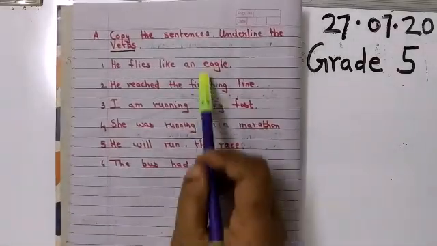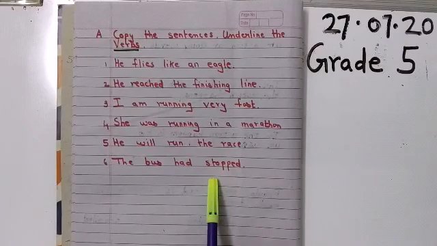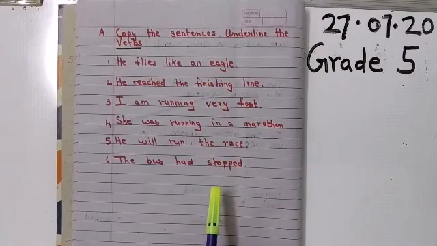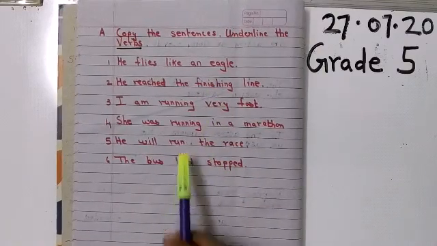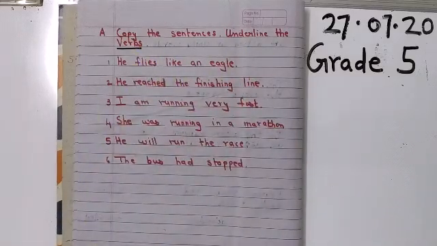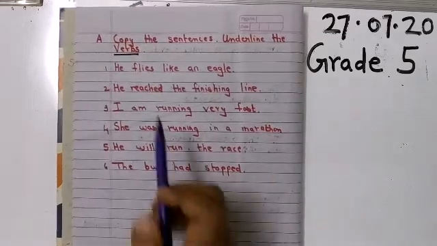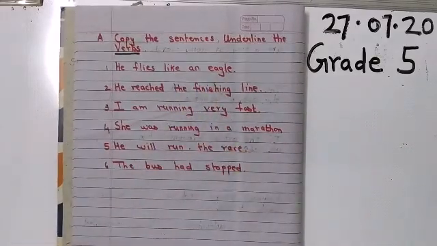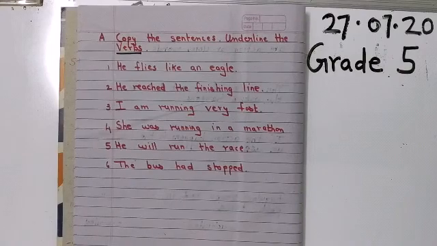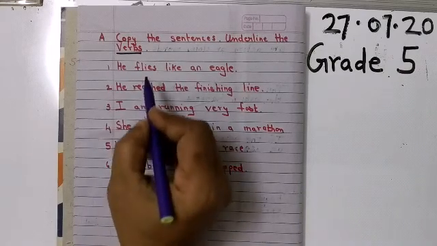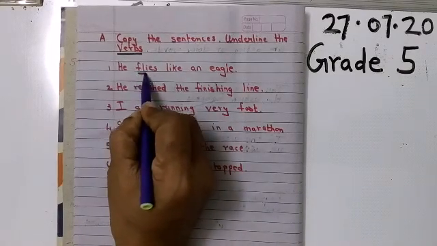Now here I have written it down here. It is same from the text. I have written it down so that it is easier for you to read. Now it says underline the verbs, children. So you see the first sentence, he flies like an eagle. So what is a verb, children? It is an action word. Okay, some doing work. So what is the work over here? Flies.